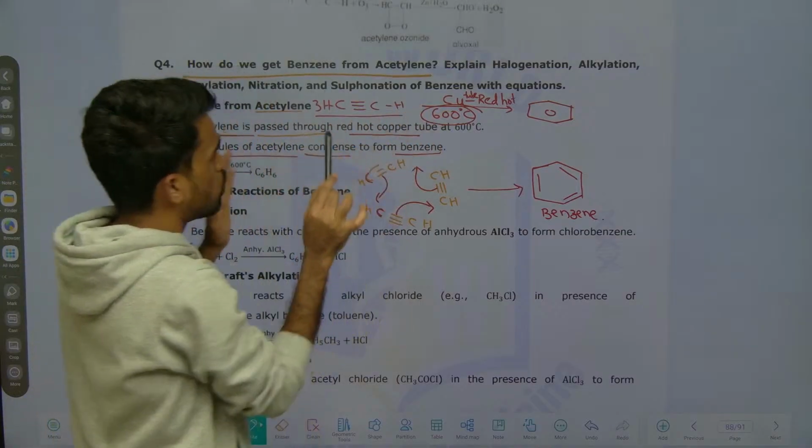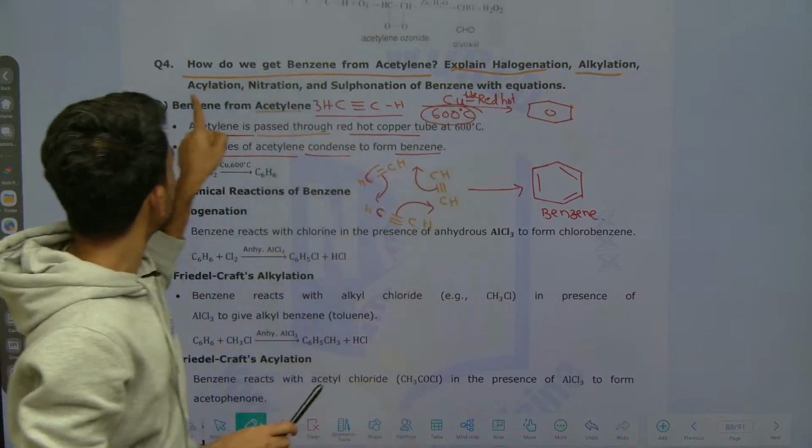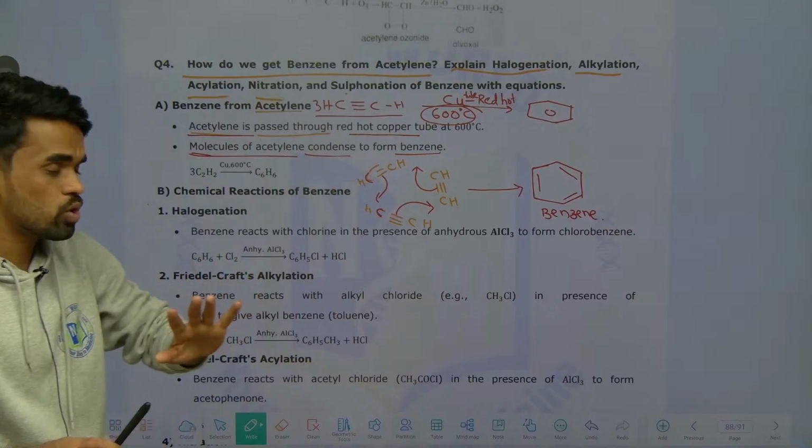From here to here it is over, okay. So what is the next part? Explain halogenation, alkylation, acylation, nitration, sulfonation, okay. This is the second part.